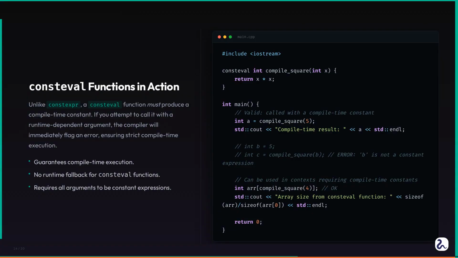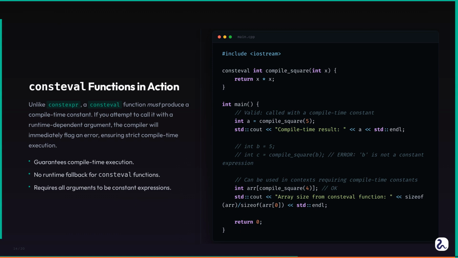Let us define a consteval int compile_square(int x) function. When I call compile_square(5) and assign it to int a, this is perfectly fine. The argument 5 is a compile time constant, so the function is evaluated at compile time, and it gets the value 25. Now, if I declare int b = 5;, and then try to call compile_square(b) and assign it to int c, this will result in a compilation error.